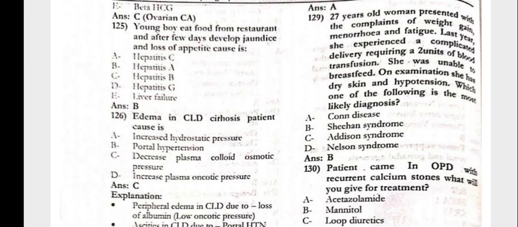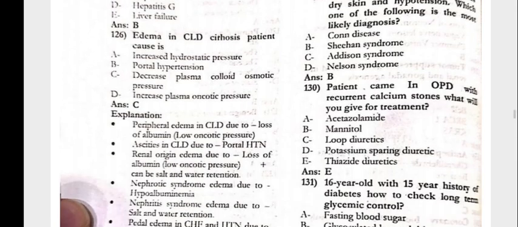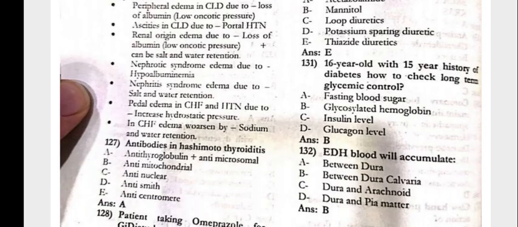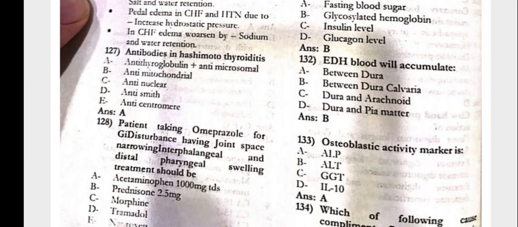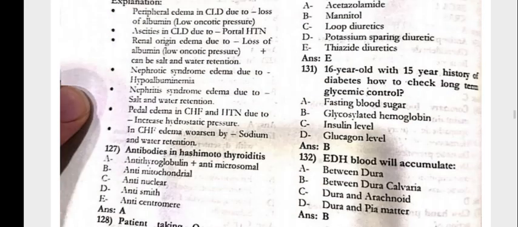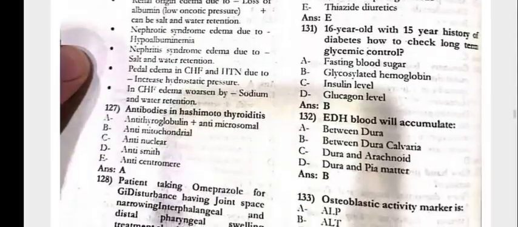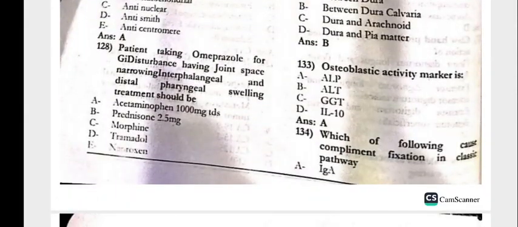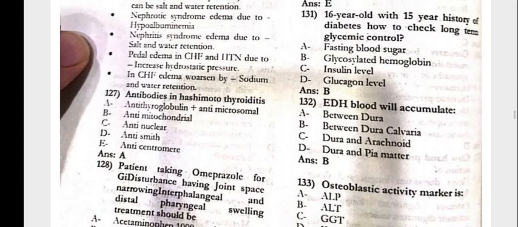Edema in the CLD cirrhosis patient. Cause is the decreased plasma colloid osmotic pressure. Next, 127, the antibodies in the Hashimoto's thyroiditis, antithyroglobulin and the antimicrosomal. The patient taking omeprazole for the GI disturbance, having joint space narrowing, interphalangeal and the distal phalangeal swelling. Treatment should be... that is simple paracetamol or acetaminophen 1000 mg TDS.